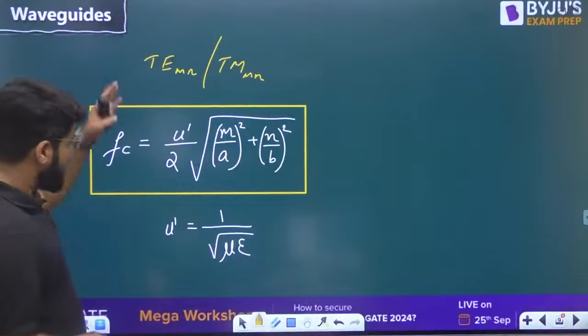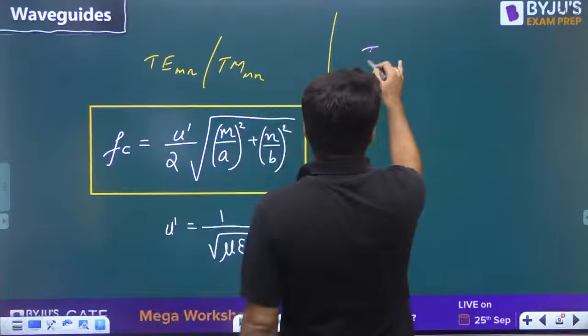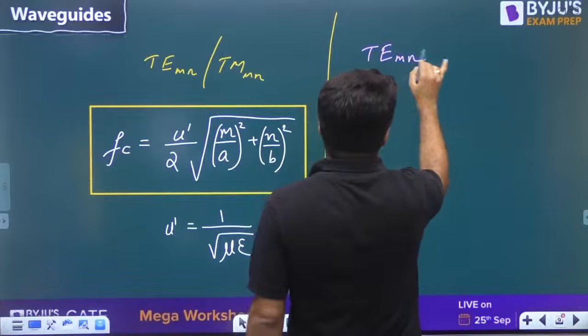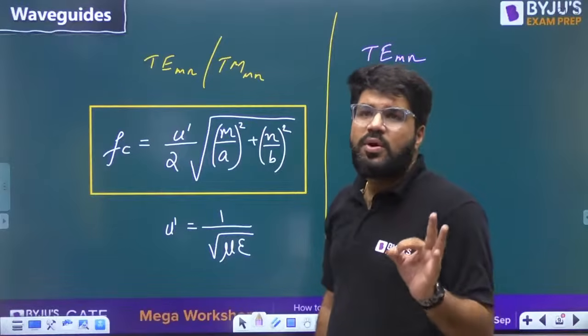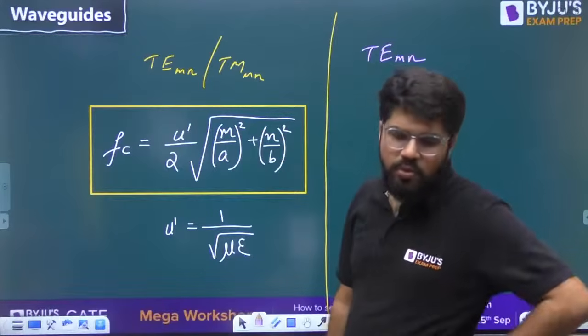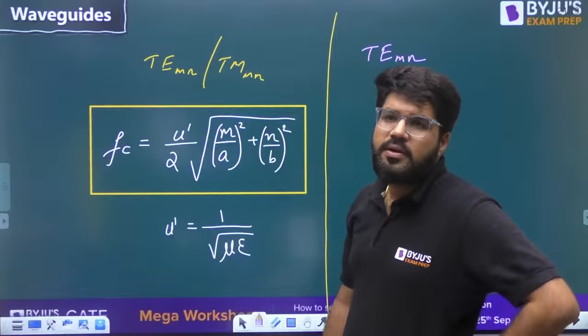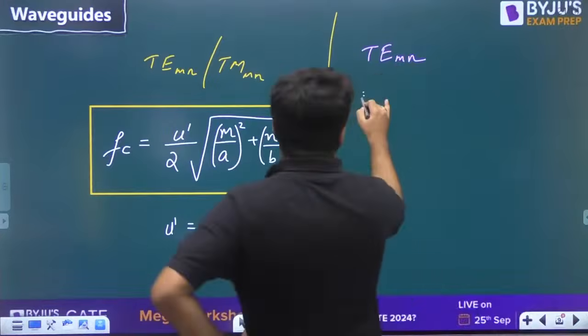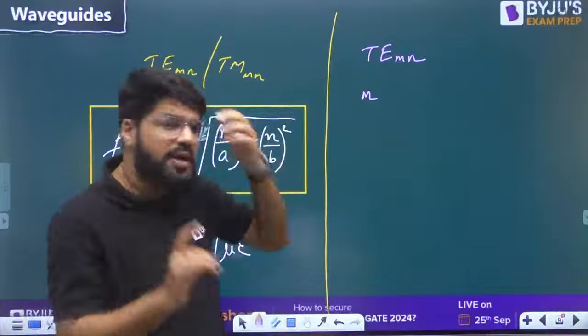Now, this was the general frequency formula. One more thing let me add here. When we want to talk about the TEMN mode, what is the lowest possible TEMN mode? The lowest order TEMN mode, right? What are M and N? They both can't be 0.